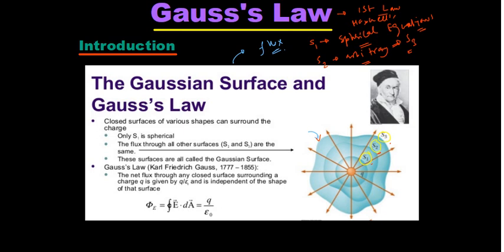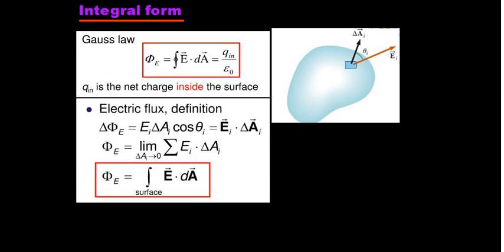And to understand Gauss's law in terms of mathematics, we need a little bit of introduction to another term called flux, which I am coming to after some time. So next, Gauss's law exists in two forms. Basically it exists in integral form as well as differential form, right? Now this differential form we basically use as a shortcut trick to get some of the questions done in a very short span of time. So let us discuss the integral form, only the statement. Understanding I am coming to in the next slide.